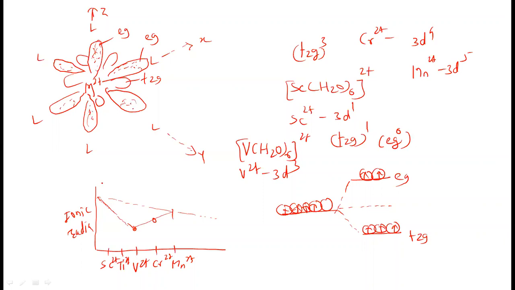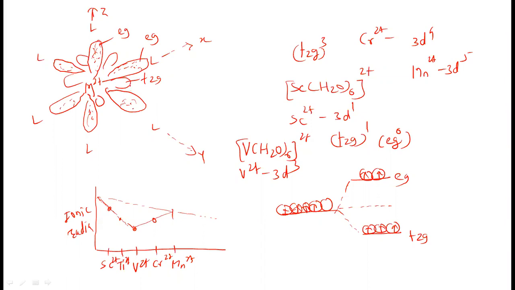So what I would like to say here is, as the electrons are there in the Eg orbitals, the ionic radii is expected to increase. Okay. But whenever there are no electrons in the Eg orbital, when the electrons are in the T2g orbital, for scandium 2 plus, titanium 2 plus, electrons are only in the T2g orbital. T2g orbitals do not lie in the direction of the ligands. Okay.